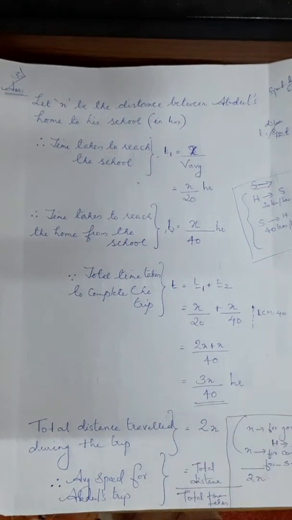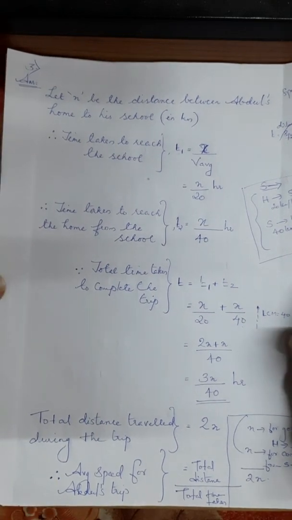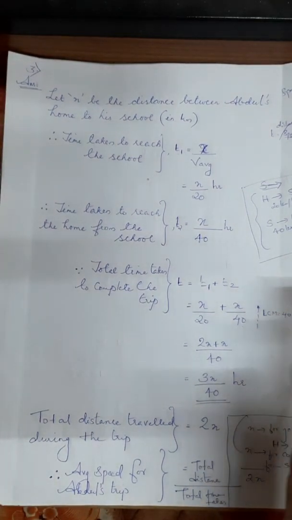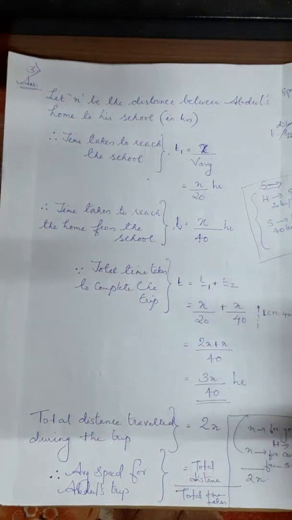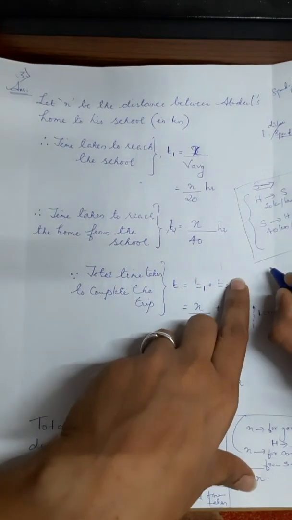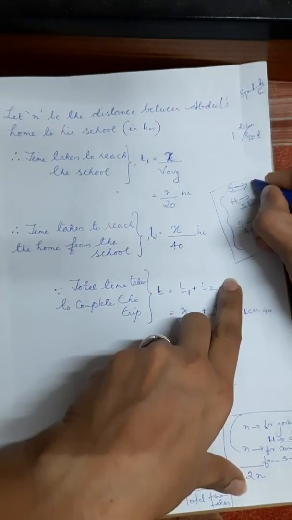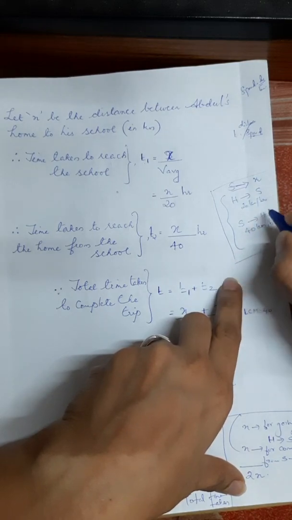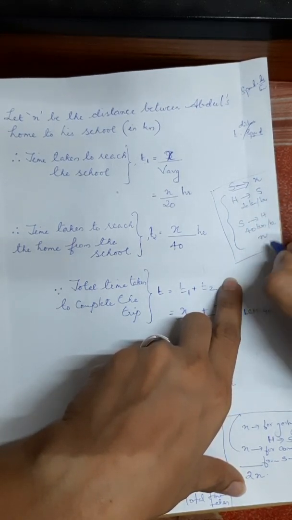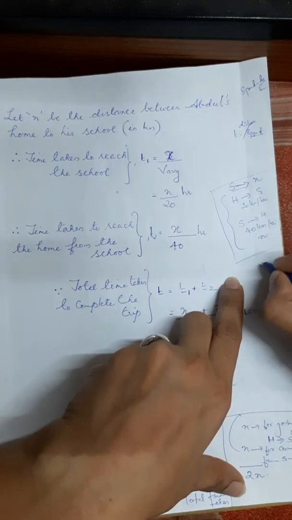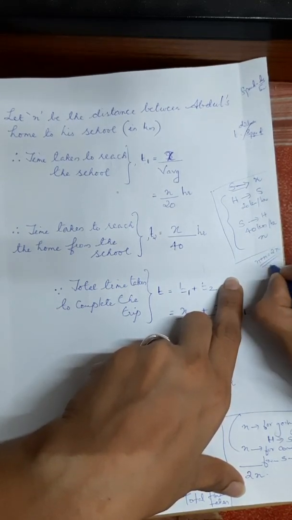Now the question asks us to find the average speed. Average speed means total distance covered divided by total time taken. So how much is the total distance? From home to school the distance is x. When he returns from school to home, the distance is also x. So the total distance is x plus x, that is 2x. Is it clear, students?